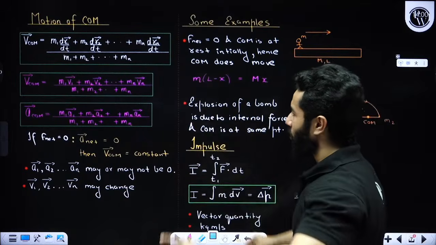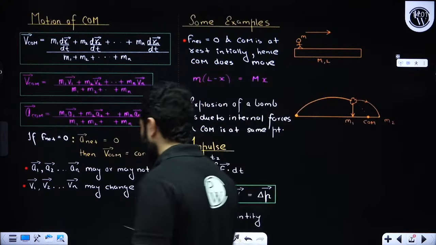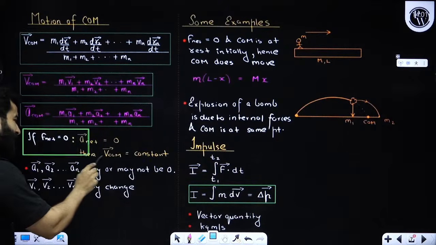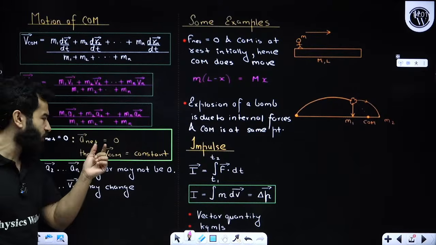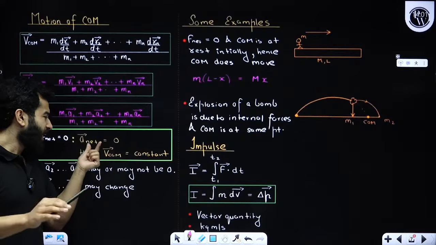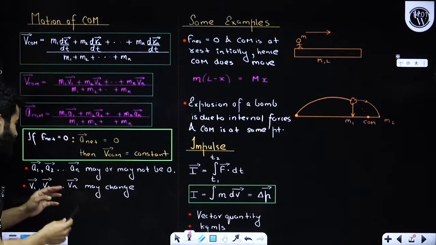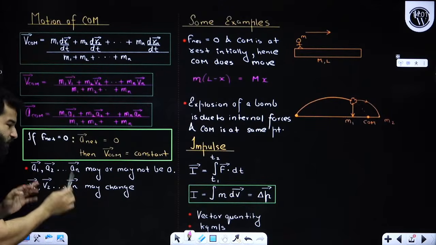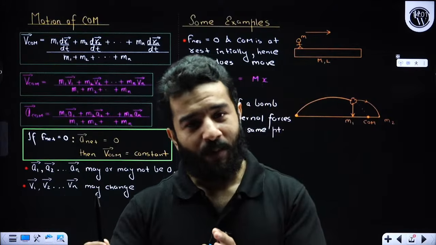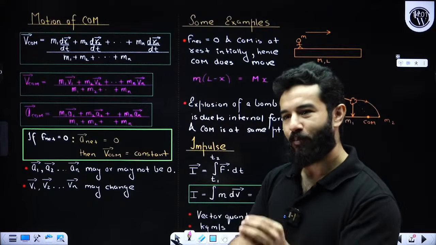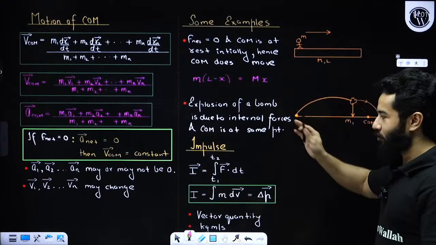Motion of center of mass is already explained. If net force is 0, this is important. If net force is 0, that basically means that net acceleration is 0, that means net acceleration of center of mass is 0. Confirm, no doubt about it. And if this is 0, that means the velocity of center of mass is confirmed constant. But we cannot say anything about A1, A2, A3, V1, V2, V3. A1, A2, A3 may or may not be 0, and V1, V2, V3 may or may not be constant, right? Clear? Some examples are this. I have also explained the example.